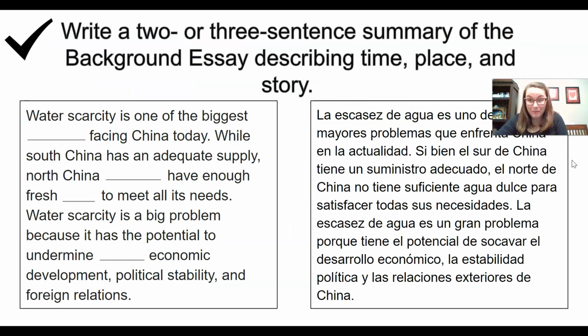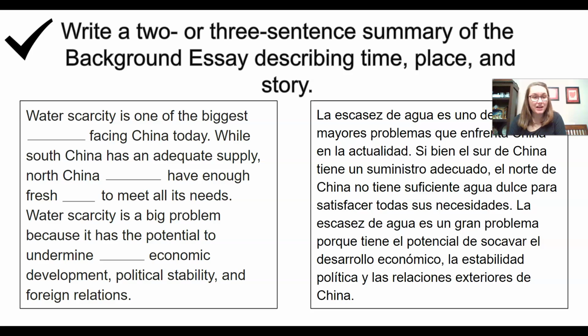Now, the final part of this DBQ, background essay questions, is to write a 2 or 3 sentence summary of the background essay describing time, place, and story. So you want to use your W's. And what I did is I took a summary and I put some blanks in it. Water scarcity is one of the biggest blanks facing China today.